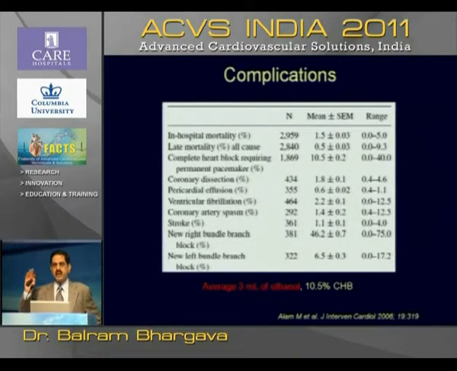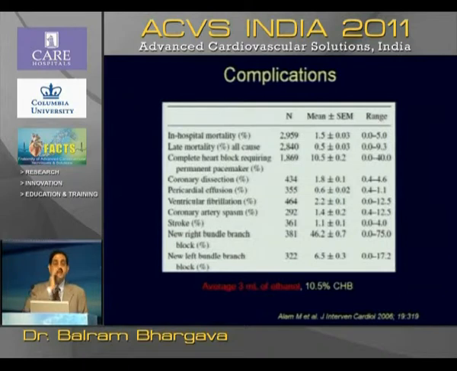What are the complications? When we start alcohol ablation, we have to be very, very careful. As I mentioned, identify the right septal, use a minimum amount of alcohol, wait before deflating the balloon for at least 5 minutes, and keep flushing when you take the balloon out. So what are the issues? In-hospital mortality can be anywhere from 0 to 5%. It is now 1% in most of the recent series.